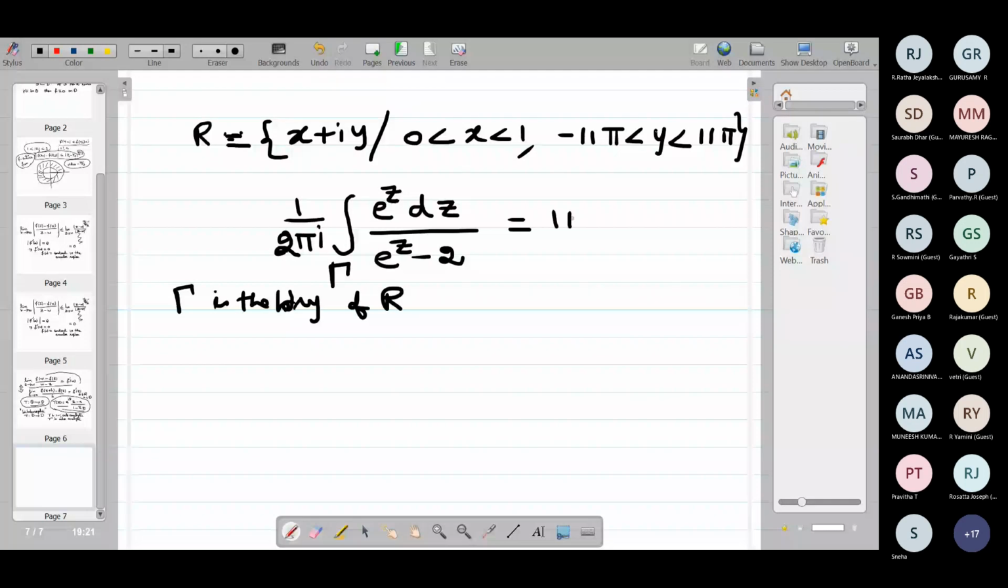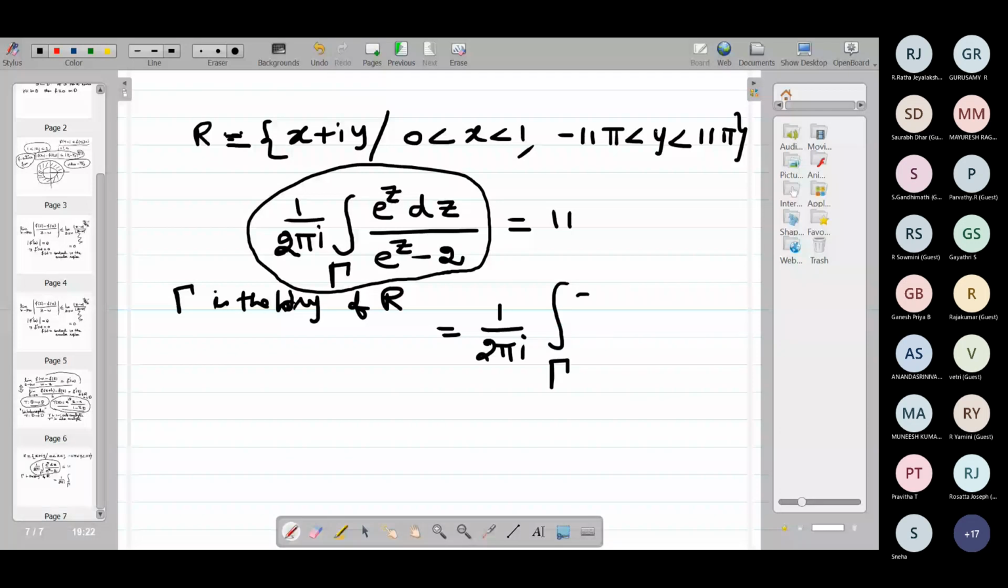Okay. So now you consider this one. So this is of this form, right? So this is equal to 1 by 2 pi i integral over gamma, this is like dw by w minus 2. So what is w? What is w? E power z.